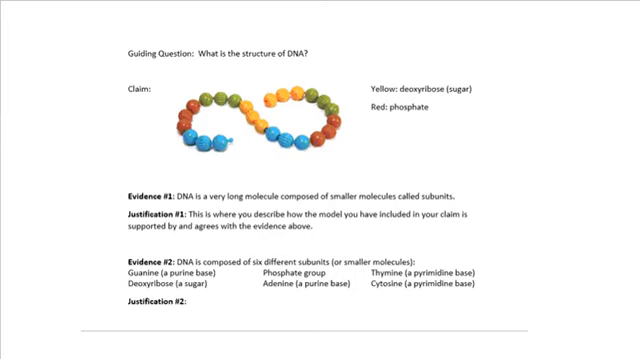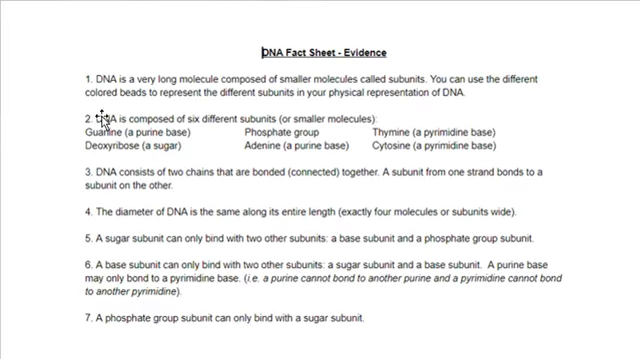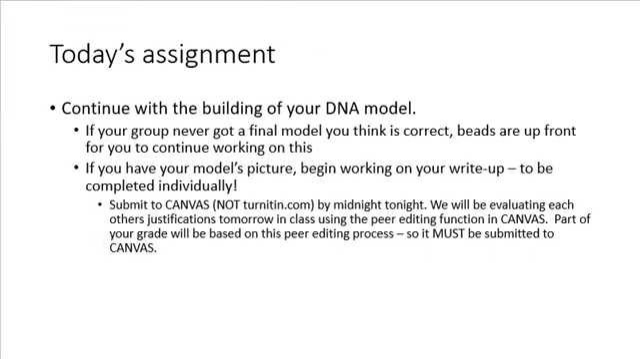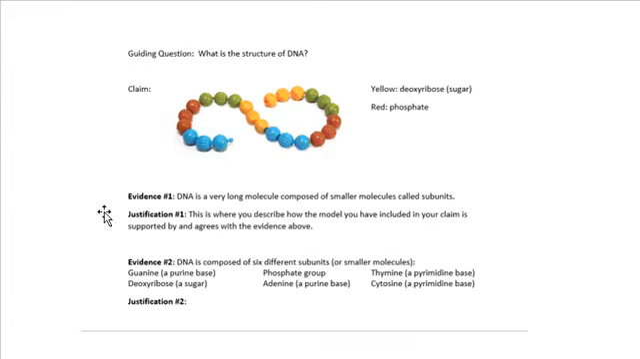Type your justification. Then you'll go back to that sheet. You can copy and paste number 2, and then you can go ahead and type piece of evidence number 2. Now write out your justification.